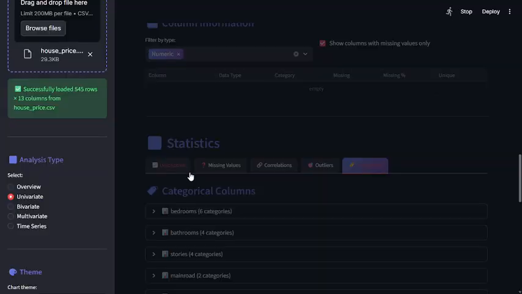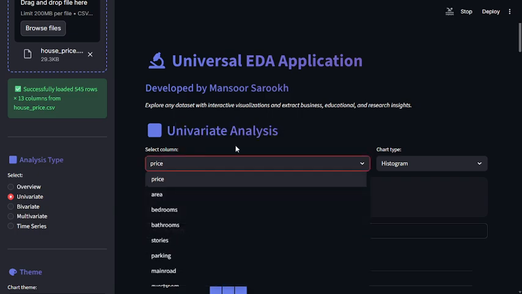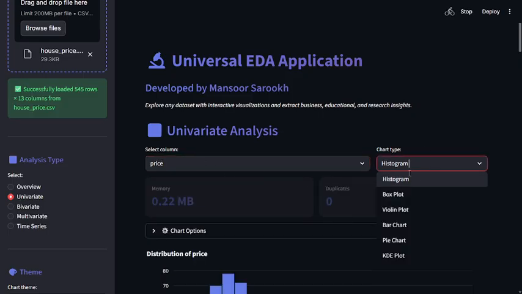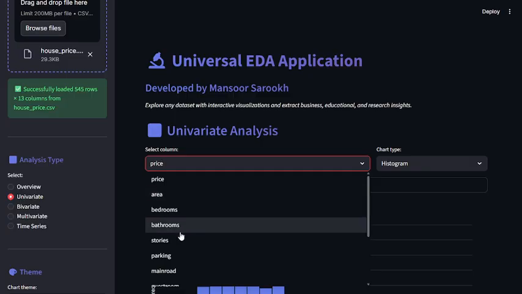So univariate analysis is, as we know, where we analyze the data by only one variable. So here it comes. For univariate analysis, select the columns and select the chart type. So we select, for example,